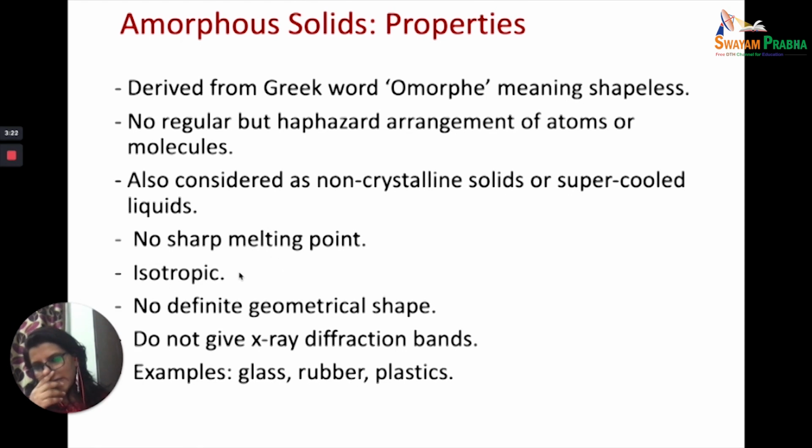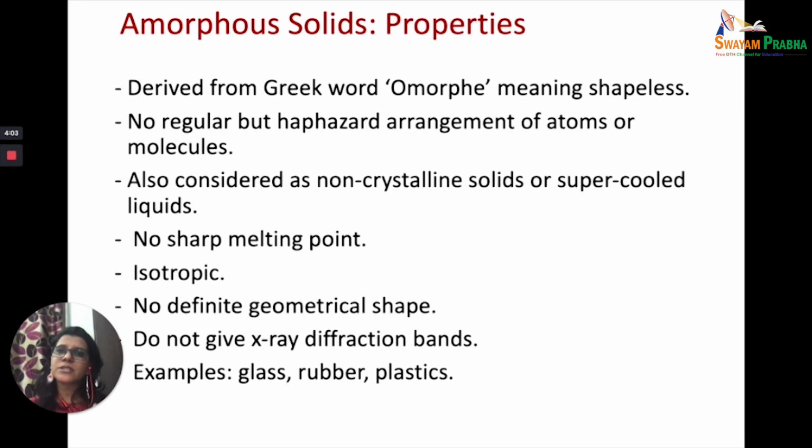Now, one thing that I talked about in the crystalline solid was that they were anisotropic in nature. That is, if you measure certain properties like refractive index or conductivities, whether electrical conductivity or thermal conductivity, you will find that they have different values when you measure in different directions. In the case of amorphous solids, the values will come out to be the same when you measure in different directions. This property is called isotropic. So when you measure these properties in different directions in the case of amorphous solids, you will get the same value.